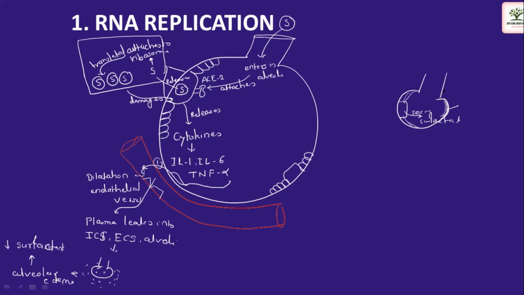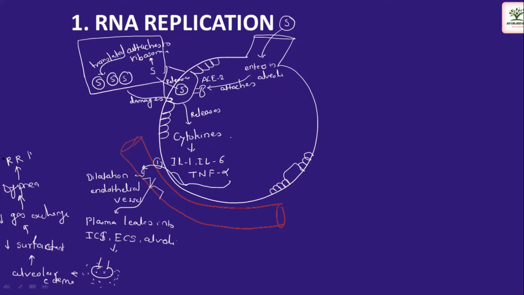So when there is a decreased level of surfactant in the body, obviously there will be decreased gas exchange. Because of this decreased gas exchange, there will be dyspnea, which causes an increase in the respiration rate.